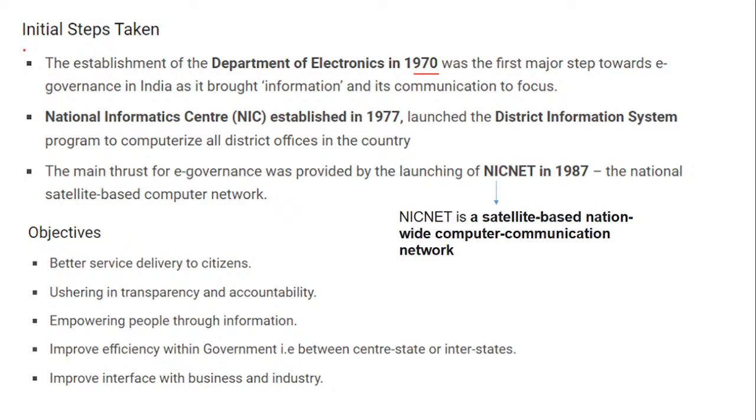Don't worry. So when we talk about e-governance, it actually started with the Department of Electronics in the 1970s. That was the first step towards information and communication technology. Later on, the National Informatics Centre, established in 1977, launched the District Information System program to computerize all district offices in the country. So after the 1970s, ideally, you can say that the movement started.